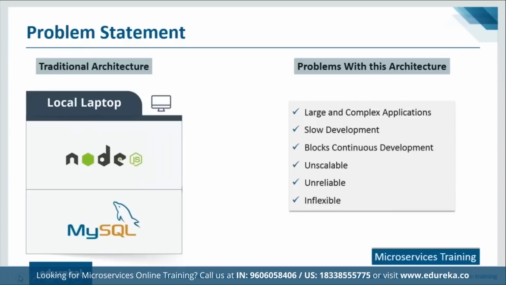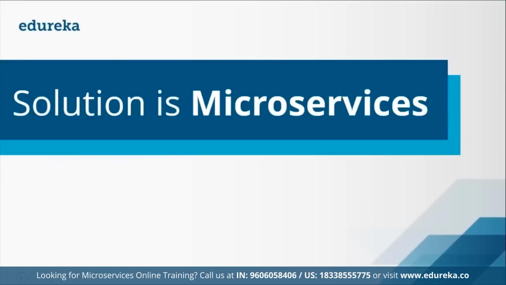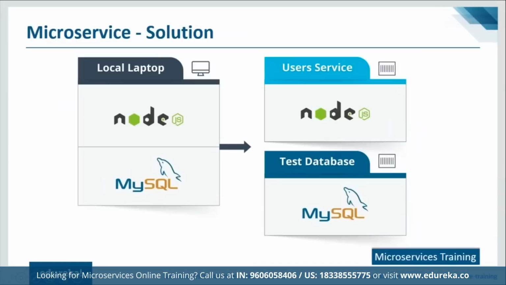So this is the problem statement of our use case, guys. Let us see what is the solution to such a problem. So it is nothing but microservices. Now what I'm going to do here is create two separate services, one called user service, another is test database, running on different Docker containers. All right, so with this, we have separate services, or you can say we have separate microservices, compared to the monolithic architecture that we had just seen.